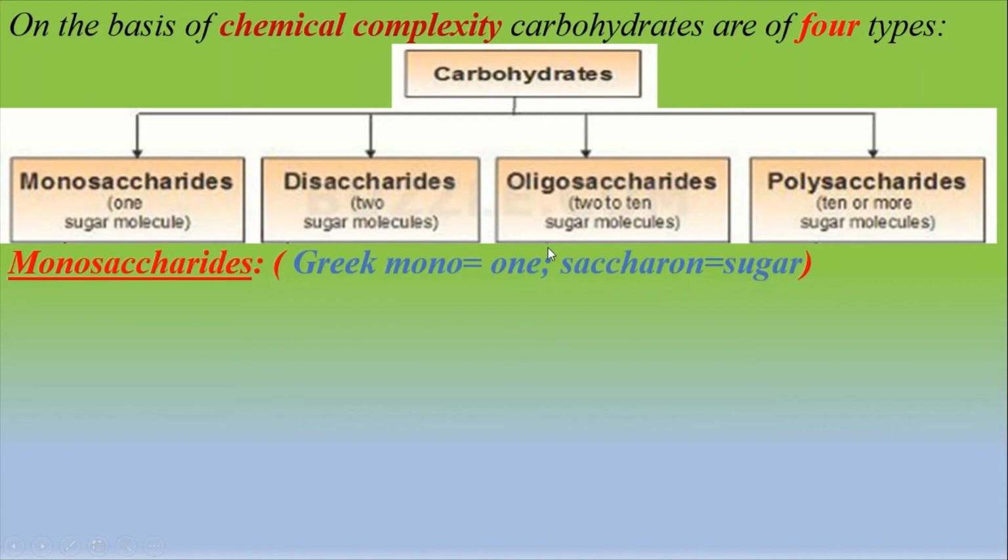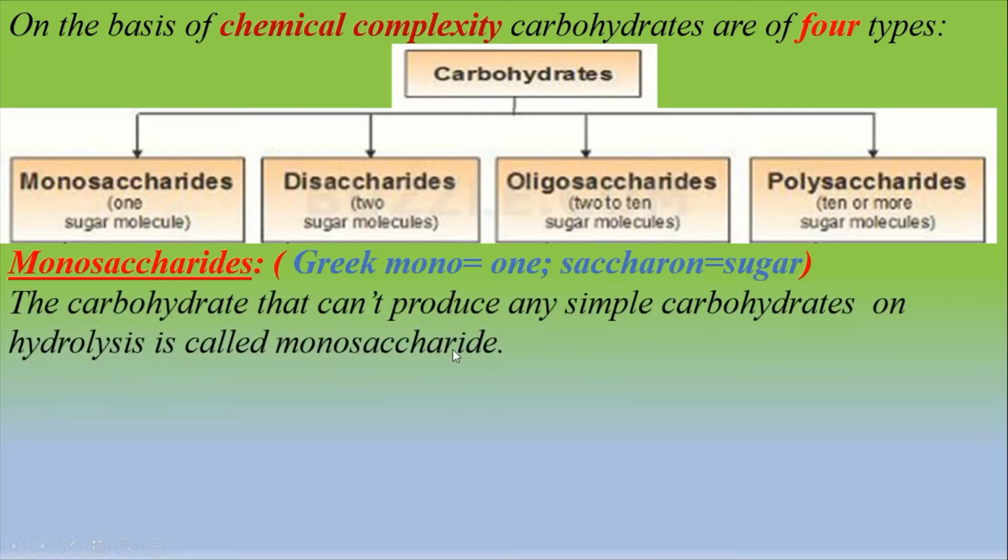First one is monosaccharide. Here, monosaccharide comes from two Greek words. Mono means one and saccharon means sugar. The carbohydrates that cannot produce any simple carbohydrates on hydrolysis are called monosaccharides. Monosaccharides are monomeric sugars and produce no other carbohydrates on hydrolysis. Generally, they are known as simple sugars. They contain 3 to 10 carbon atoms in their molecule.